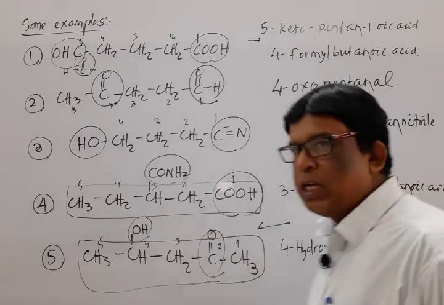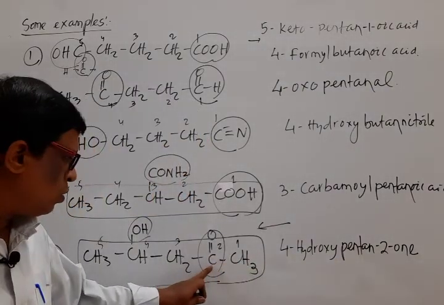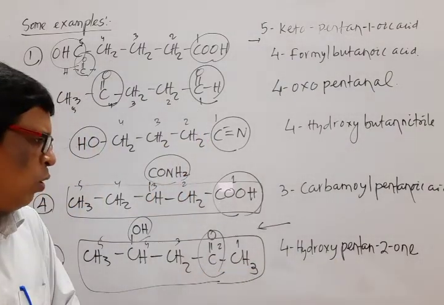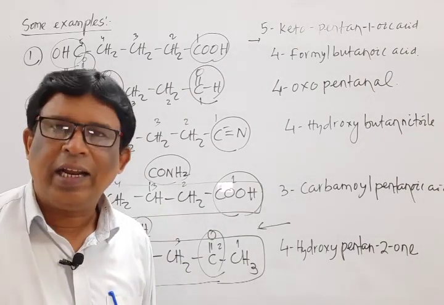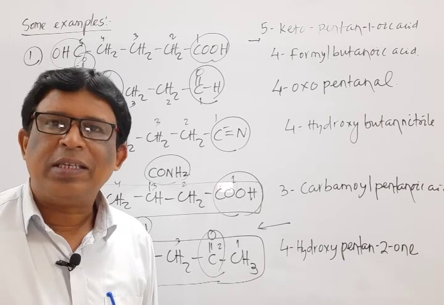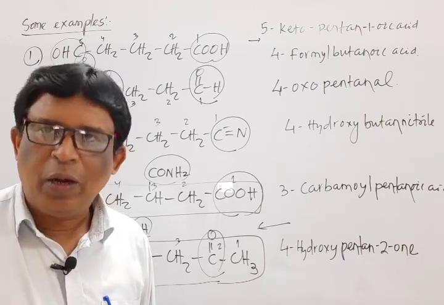If ketone is the principal functional group, then its suffix is one, and this one is attached to 2, so its name is 4-hydroxy pentan-2-one. It is a little idea about the IUPAC system of nomenclature of organic compounds containing polyfunctional groups.